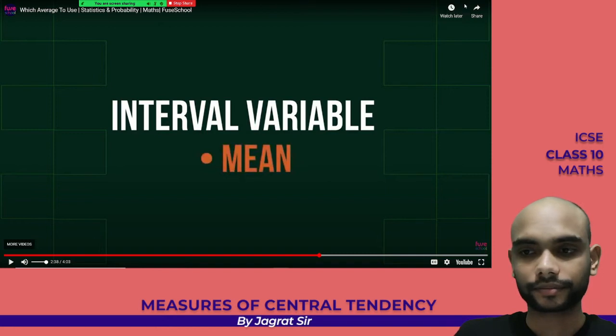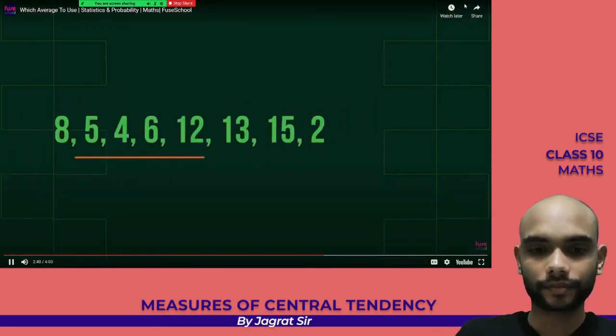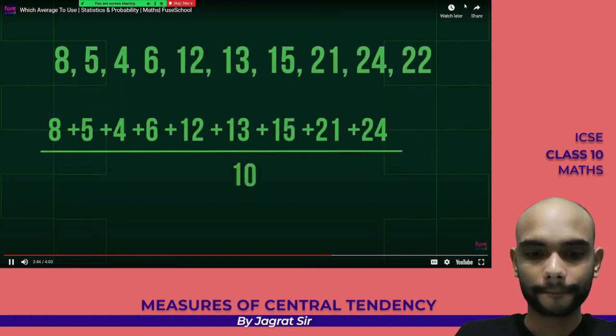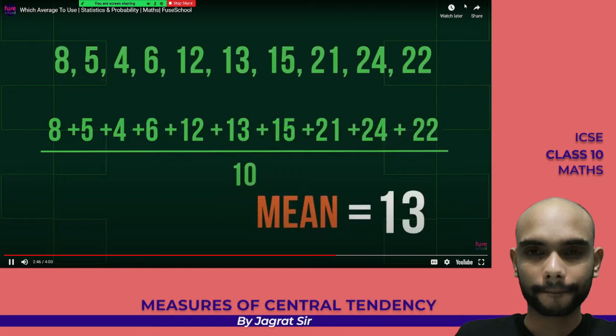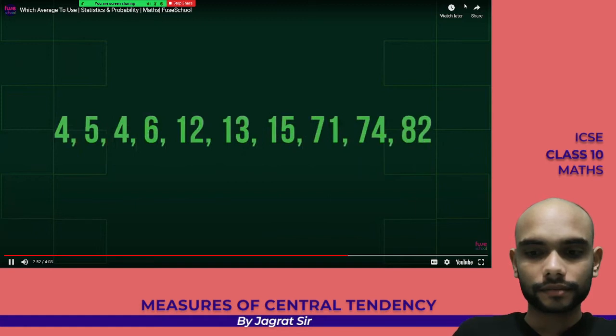Okay. Let's imagine in the previous questionnaire, we asked for an exact age and got the following results. So our mean here is 13. But the mean has one bug. It's too sensitive to outliers.